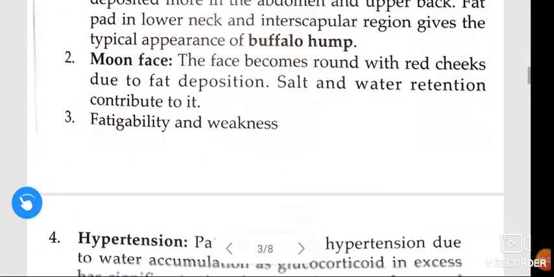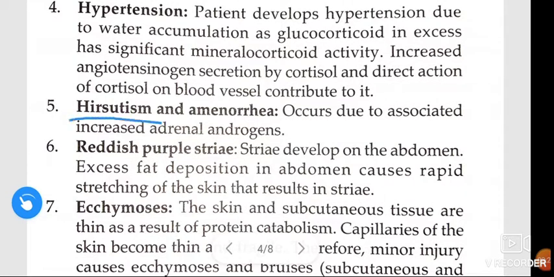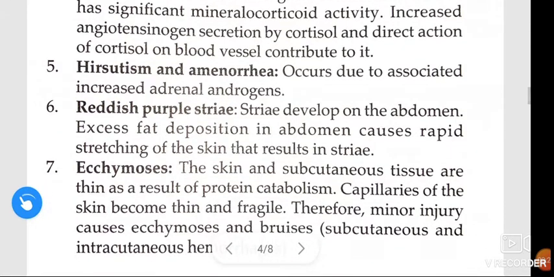Fatigability and weakness. Hypertension. The patient develops hypertension due to water accumulation, as glucocorticoid in excess has significant mineralocorticoid activity. Increased angiotensin secretion by cortisol, and direct action of cortisol on blood vessels contribute to it. Next, hirsutism and amenorrhea occur due to associated increased adrenal androgens.